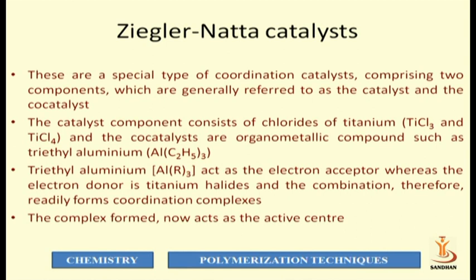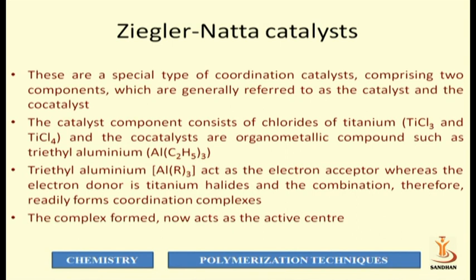There is a special type of coordination catalyst comprising two compounds, generally referred to as a catalyst and a co-catalyst. These Ziegler-Natta catalysts are a two-component system.